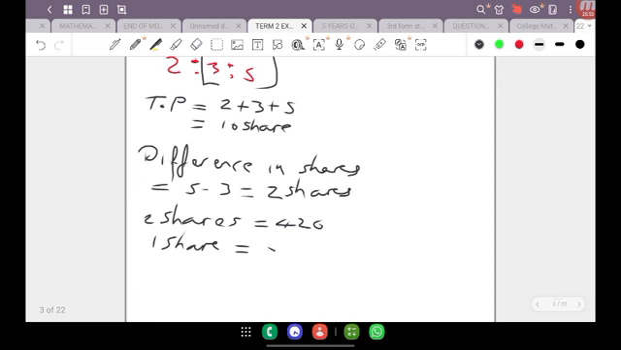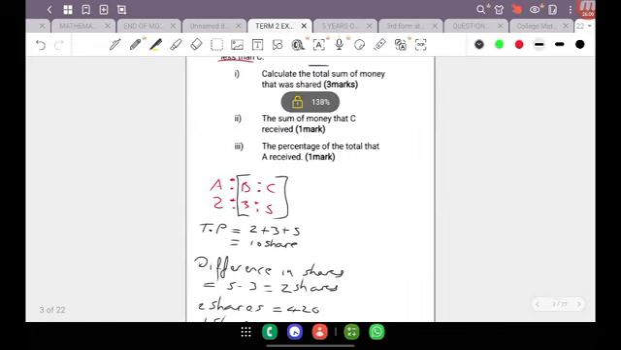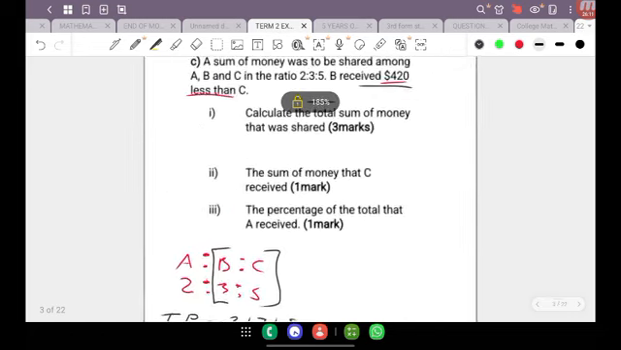This is direct proportion, always finding the value of 1 portion. So 1 share is going to be equal to $420 divided by 2. That's going to give us a value of 210. So 1 portion is going to be 210. Once we have obtained that 1 portion, usually the rest of the question is pretty straightforward, because as you can see here, we are told to calculate the total sum of money that was shared.